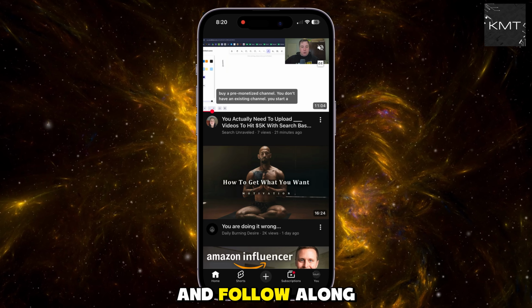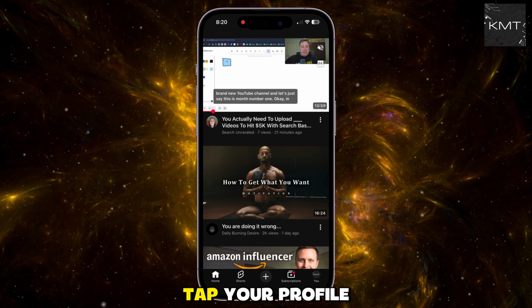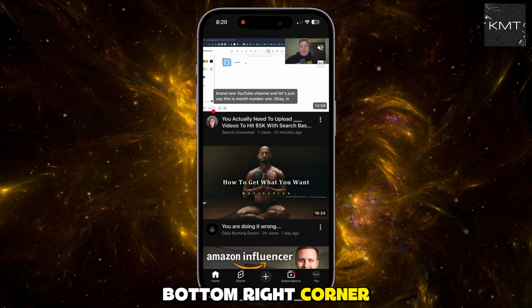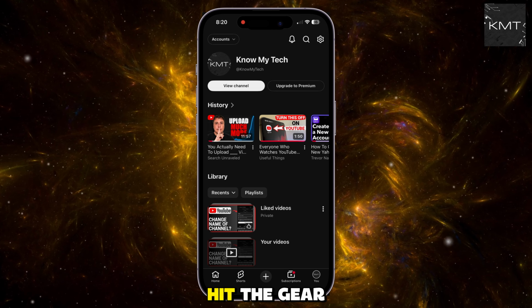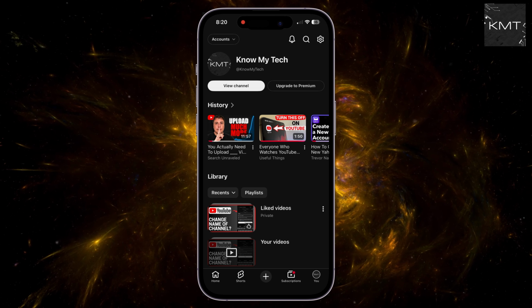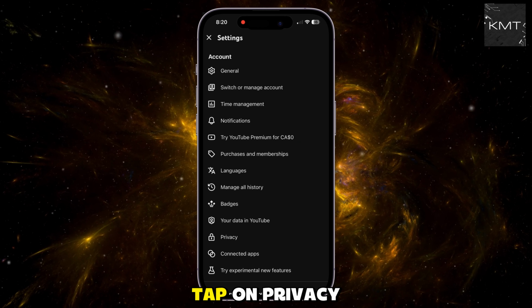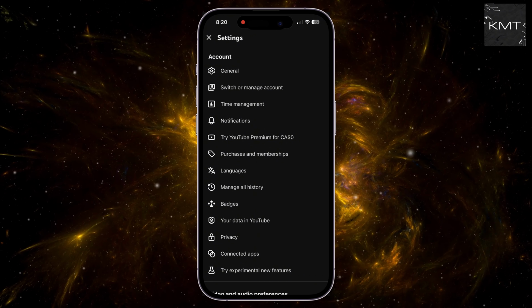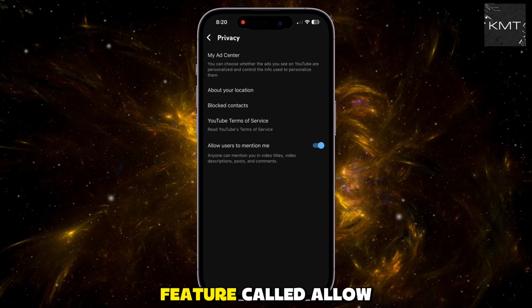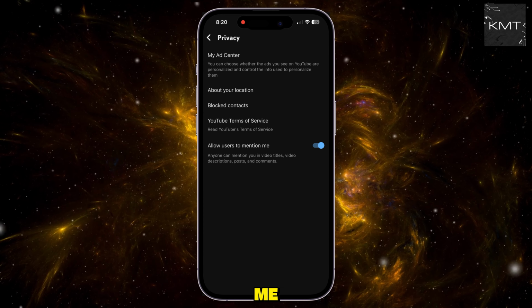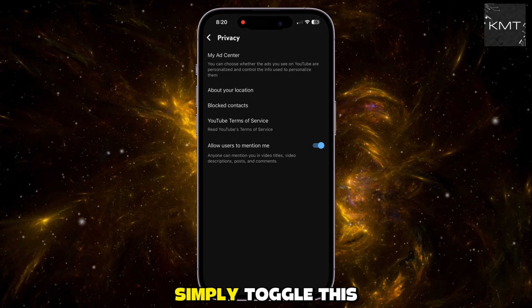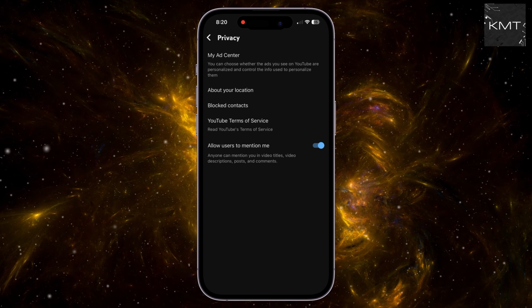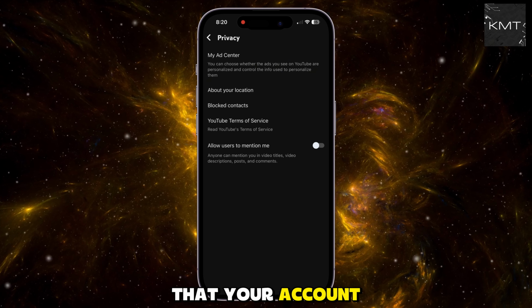Grab your phone and follow along. Open the YouTube app, tap your profile picture down in the bottom right corner. Hit the gear icon on the top right corner. Tap on privacy. Look for the feature called Allow Users to Mention Me. Notice how it says anyone can mention you. Simply toggle this off. And just like that, your account is locked down.